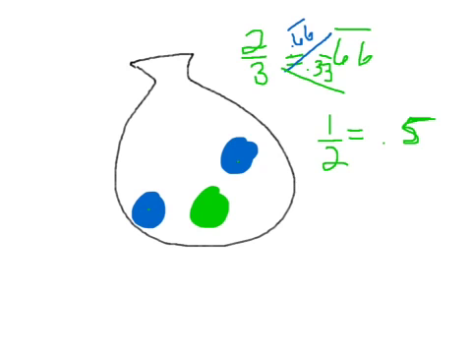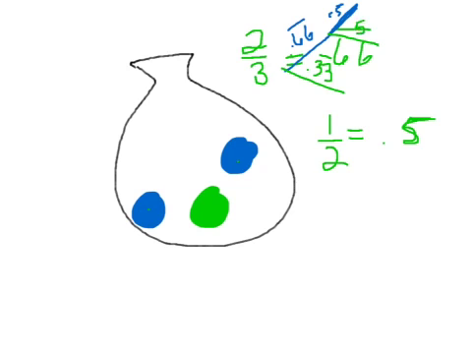Alright, now, given that the first one was blue, the chance of getting another blue, as we determined, was 0.5. But the chance that it would be green after we've picked a blue is also 0.5.